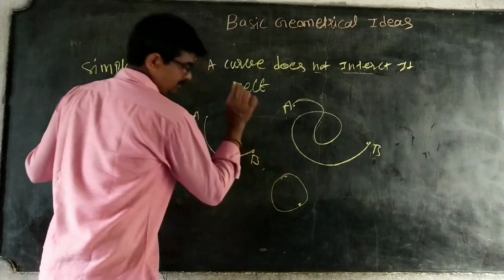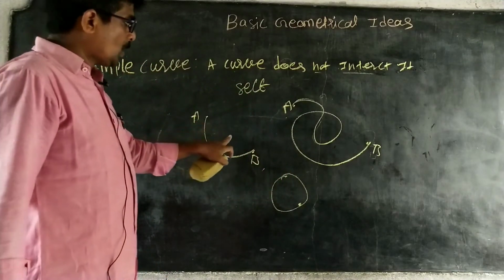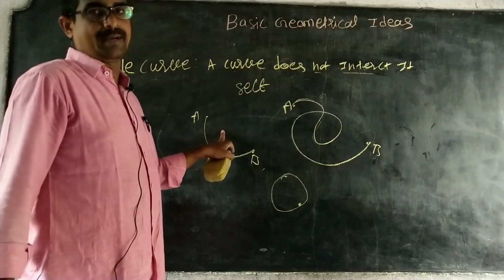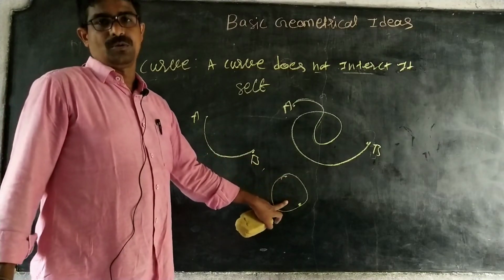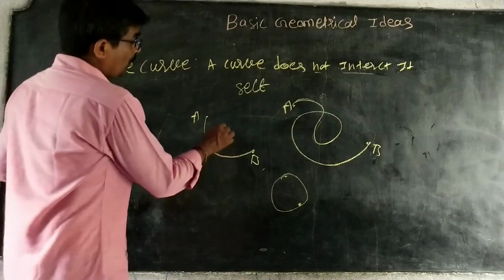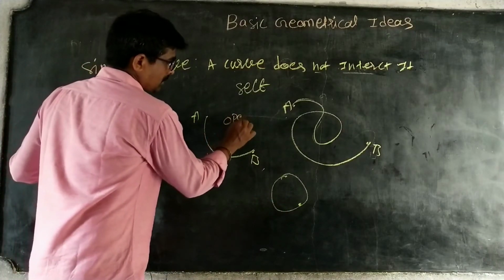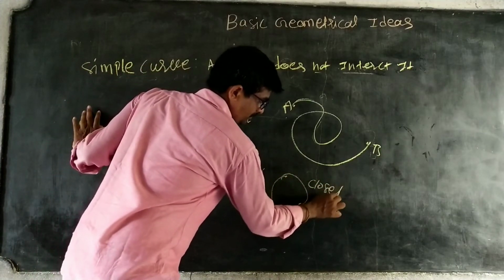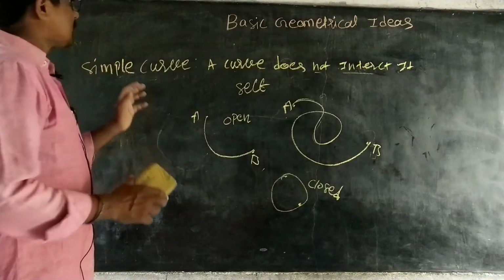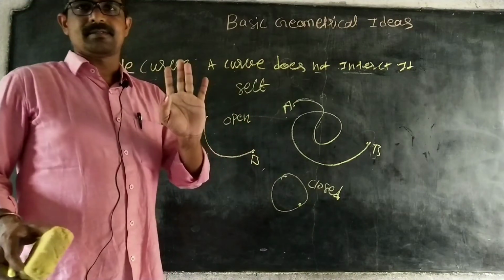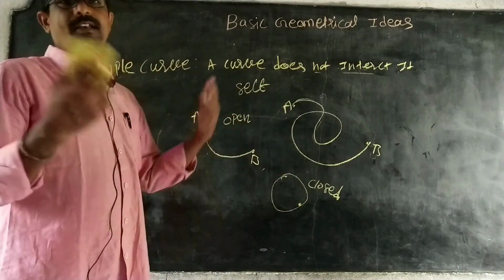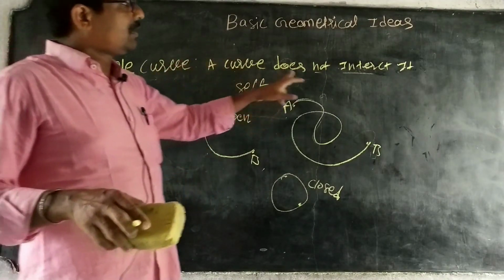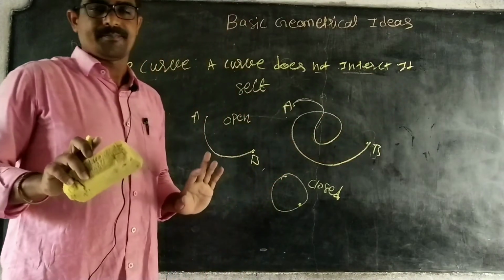This is an open curve. This is a simple open curve. Simple closed curve. Understand what the curve is? So curve is a path between two points, whatever it may be, either intersecting or not, we are not bothered about. Whenever we are going with a simple curve, the curve does not intersect itself.